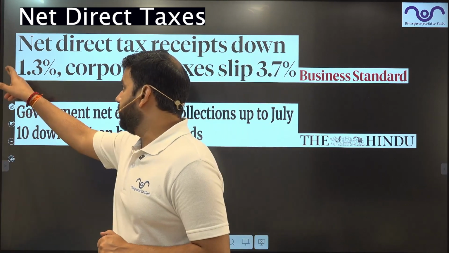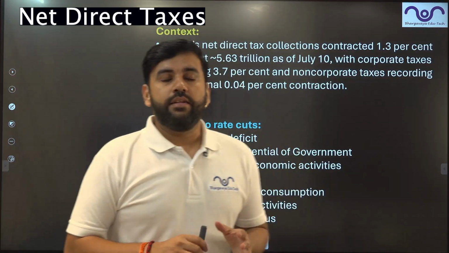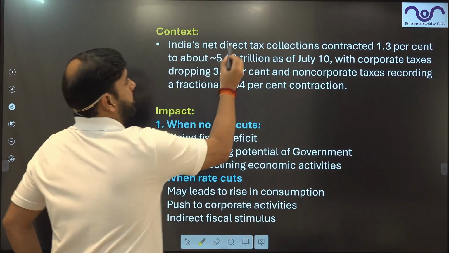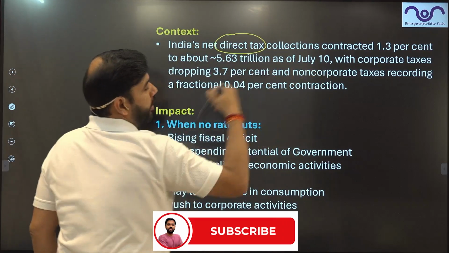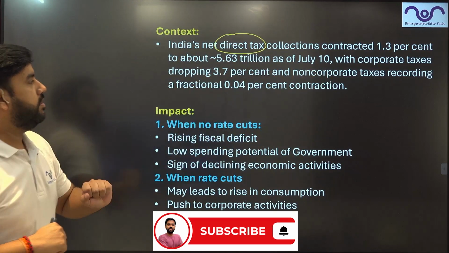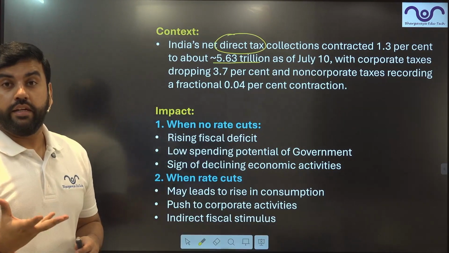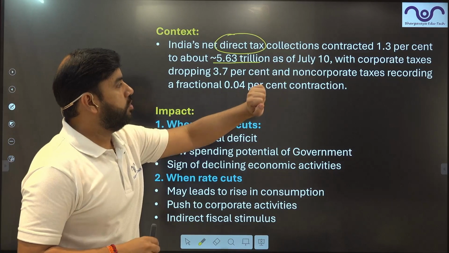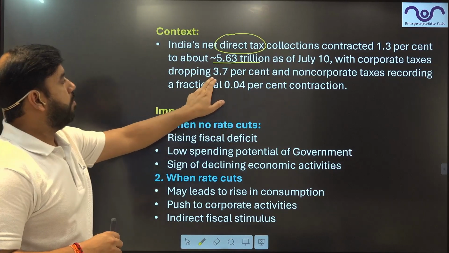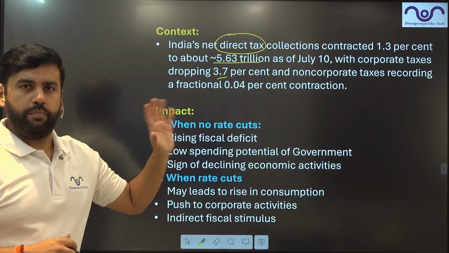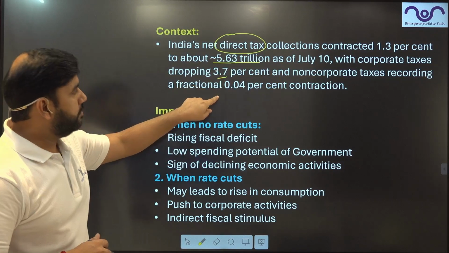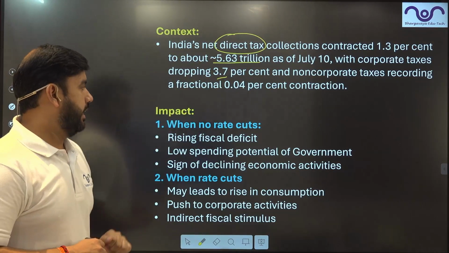So let's start. Now, the context says that India's net direct tax collection has contracted 1.3% to about 5.63 trillion rupees as of 10th of July, with corporate taxes dropping by 3.4%. So both personal income tax as well as corporate tax have declined.